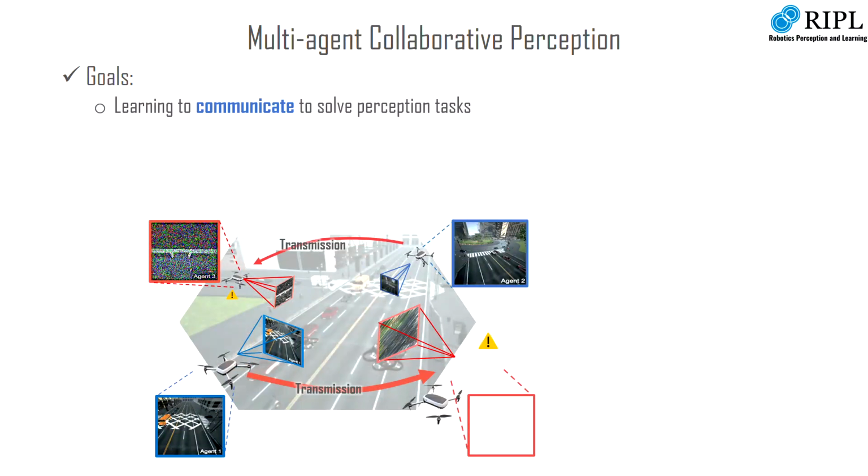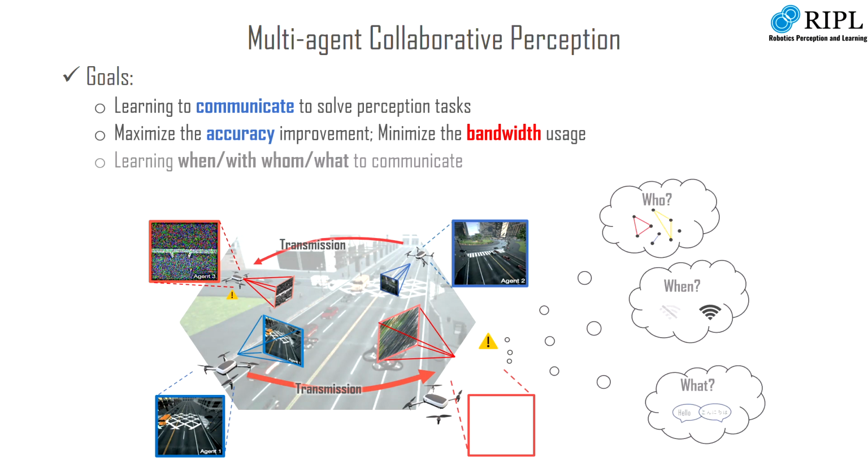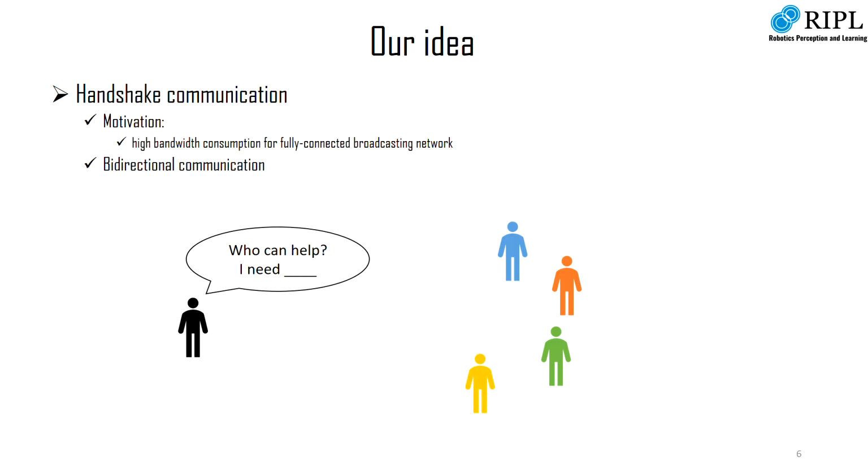Therefore, we're interested in building a multi-agent perception system where each agent can learn to communicate for solving perception tasks. Our goal is to maximize the accuracy of such perception tasks, while at the same time minimizing the bandwidth usage during communication. We therefore formulate the problem as learning when, with whom, and what to communicate, all using the same framework.